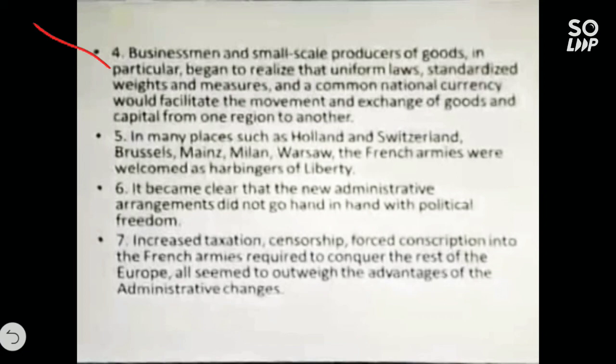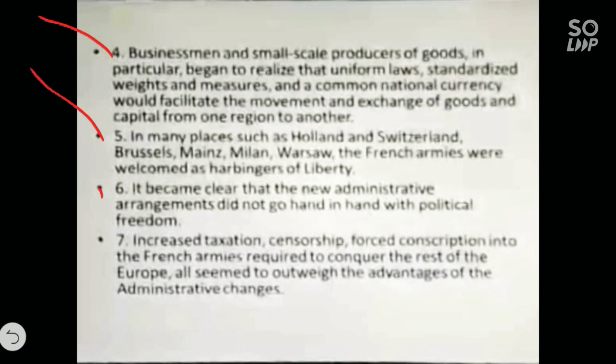It was a major step taken by Napoleon Bonaparte for the welfare of the people and the economy of France. Next, in many places such as Holland, Switzerland, Brussels, Mainz, Milan and Warsaw, the French armies were welcomed as harbingers of liberty. Here, harbinger means hero of liberty. Children, they wanted to spread liberty, fraternity, and equality everywhere in European countries.